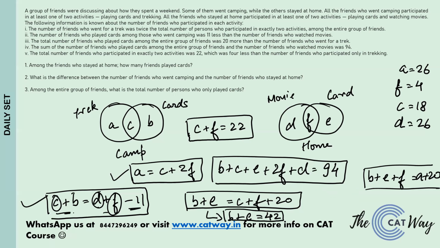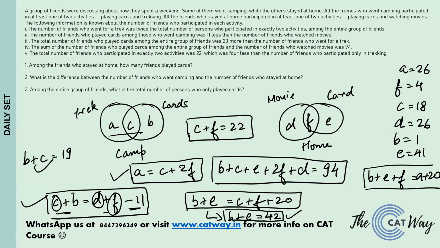Now the equation comes out to be b plus c is equal to 19, whereas we know the value of c, so we can directly calculate the value of b to be 1. Now once the value of b is determined, we know that b plus e is equal to 42. That means the value of e will be what? The value of e will be 41.